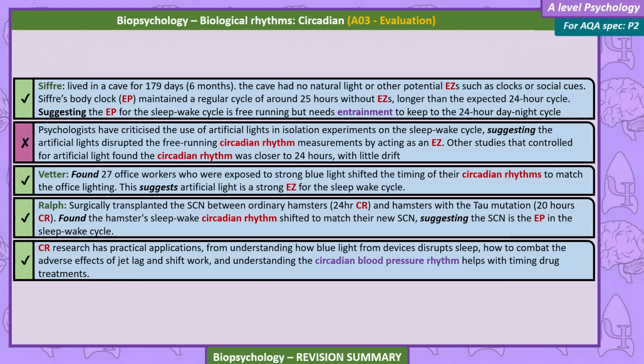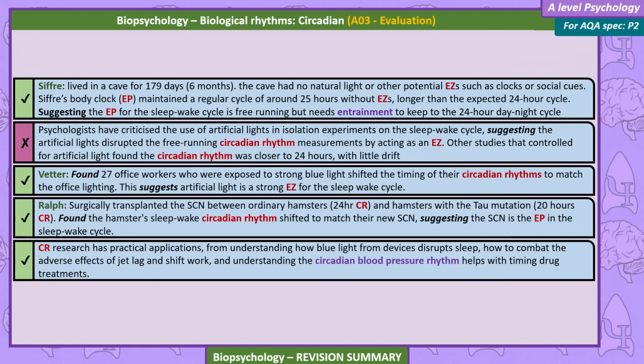Ralph surgically transplanted the SCN between ordinary hamsters, 24-hour circadian rhythm, and hamsters with the tau mutation, 20-hour circadian rhythm, and found the hamsters' sleep-wake circadian rhythm shifted to match their new SCN, suggesting the SCN is the EP in the sleep-wake cycle.